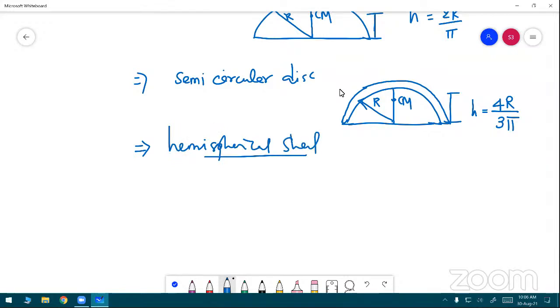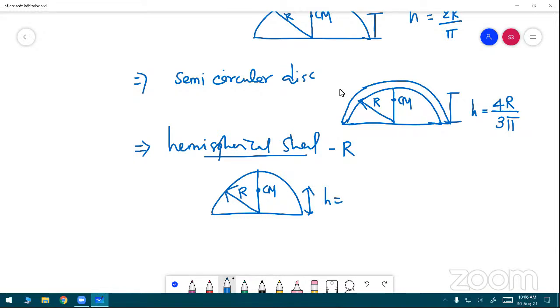The radius is r. This is the radius of the hemispherical shell, and the height is required. This point is the center of mass. So the height h is equal to r by 2 from the center of the axis.